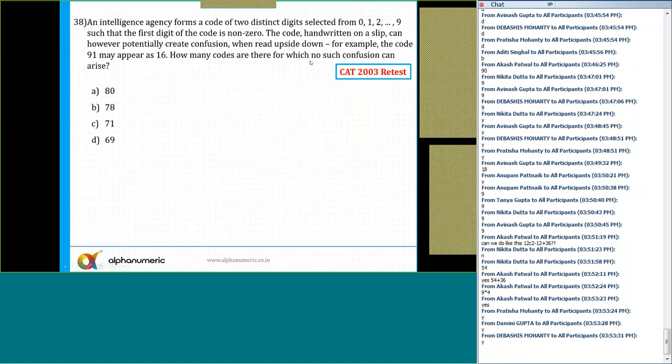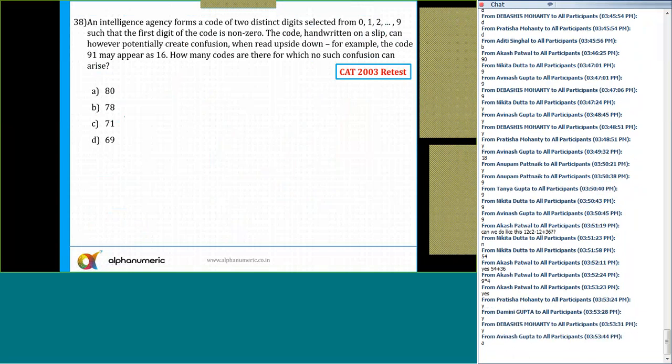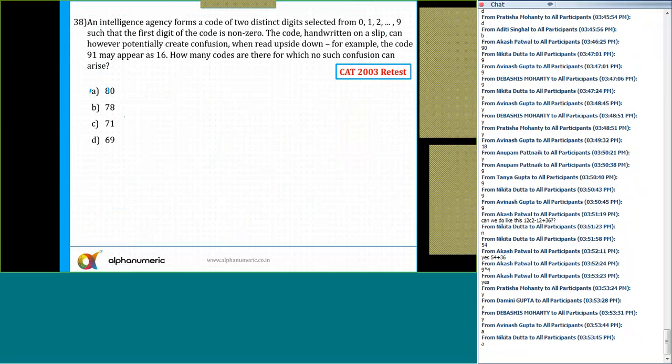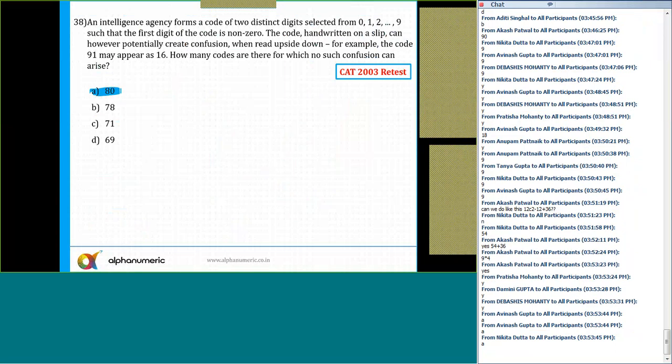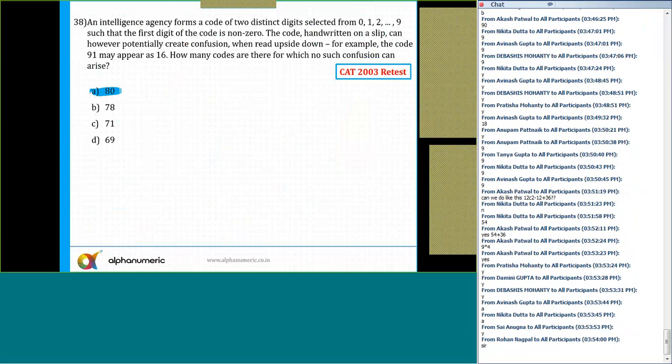Just a minute. Okay, this is the question which I have already discussed. The answer is option A, which is 80. So there is no further discussion needed for this question. This is again a repeat question. So I hope that all these questions are clear till 38. Any doubts to anyone?